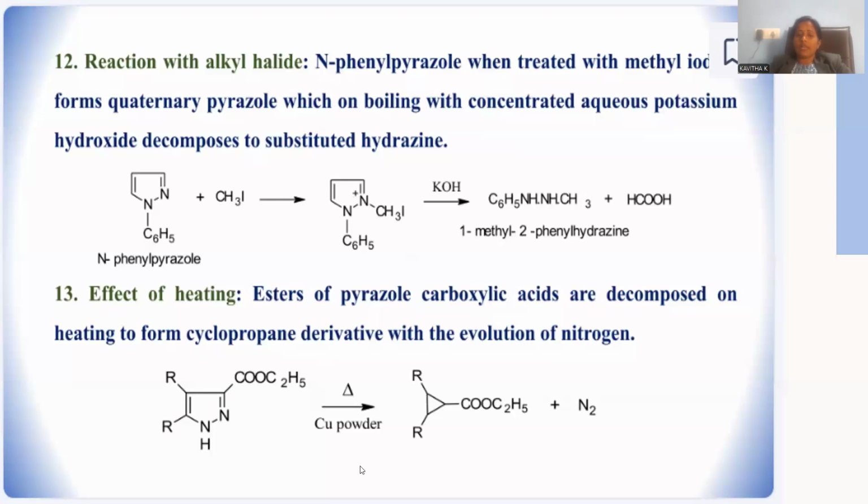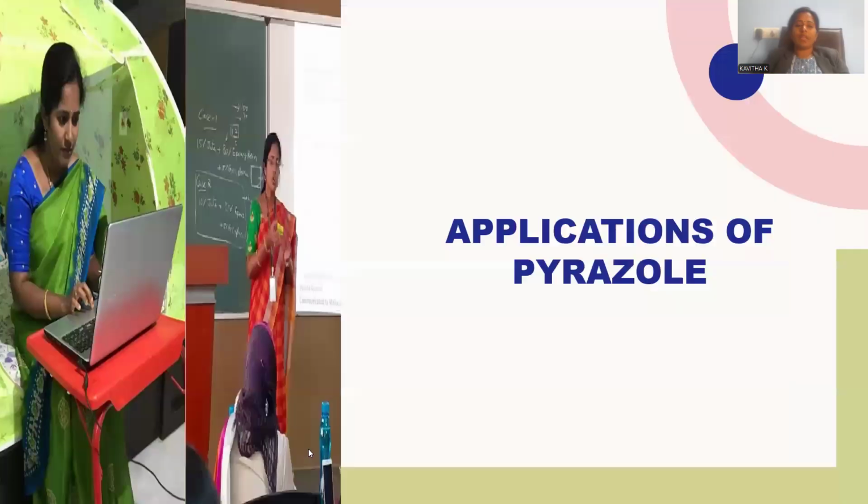So this ring contraction is a kind of decomposition reaction giving rise to nitrogen gas, and the subsequent 3-membered cyclopropane derivative is also available. This is possible by means of heating in the presence of copper powder. And by this, we successfully completed the various chemical reactions, the chemical reactivity of the pyrazole.